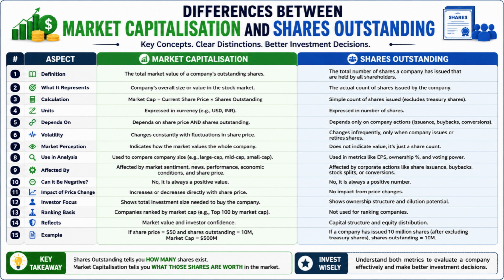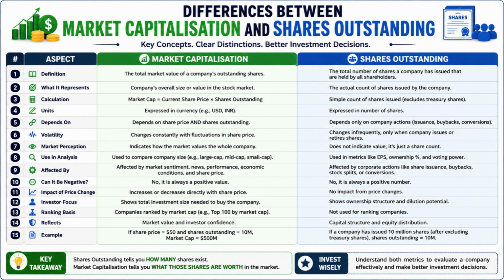Number 5. Market capitalization depends on both share price and shares outstanding, whereas shares outstanding depend mainly on corporate actions such as issuance, buybacks, and stock splits. Number 6. Market capitalization changes continuously with fluctuations in stock price, whereas shares outstanding change only when the company alters its share structure.